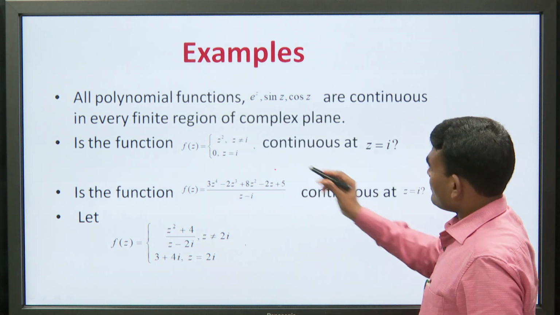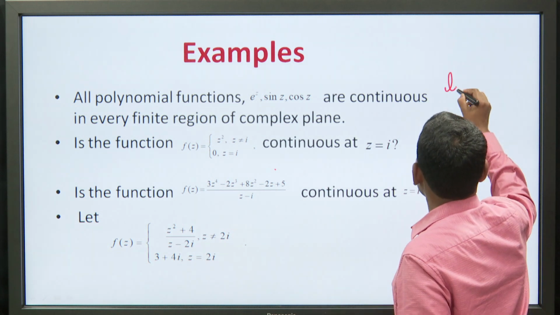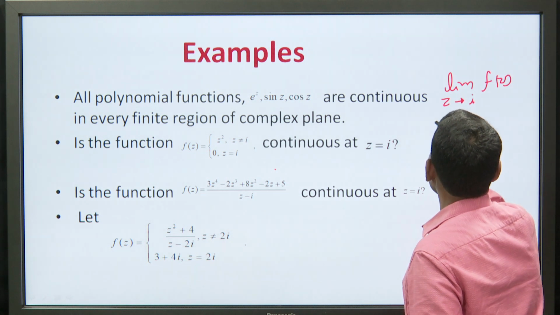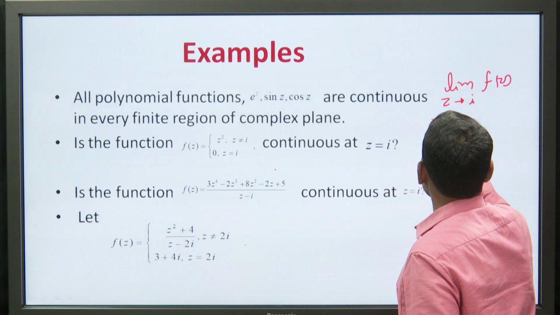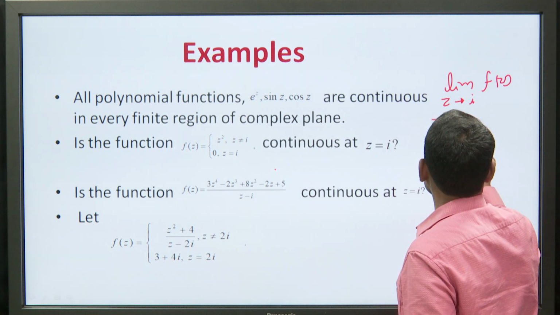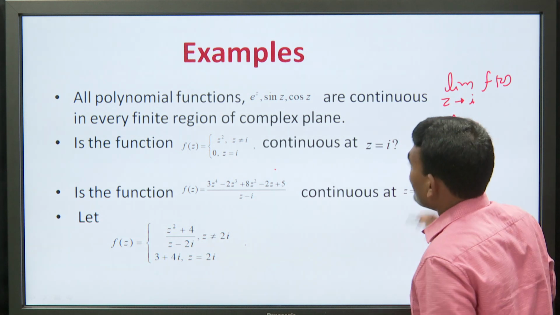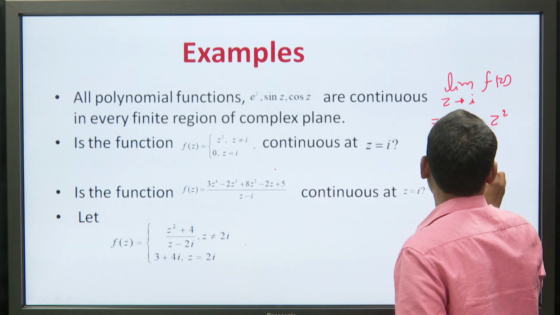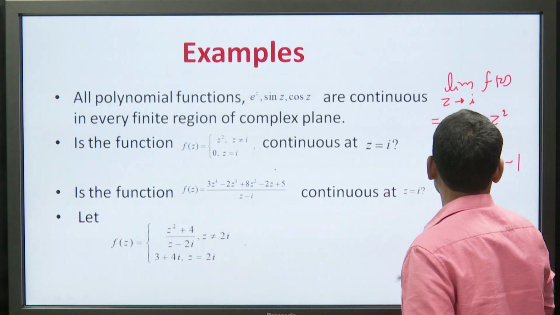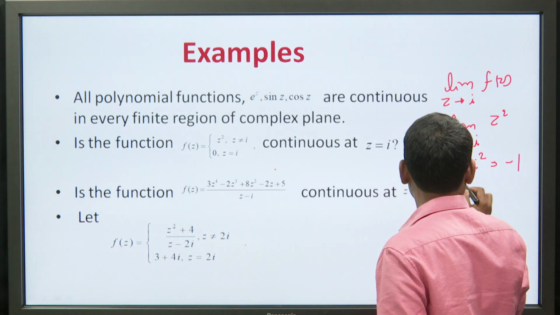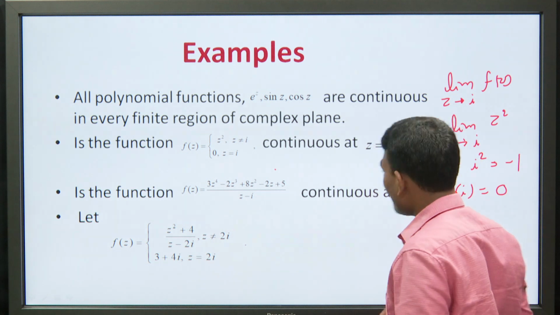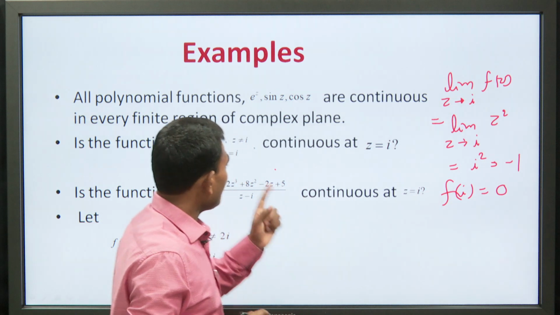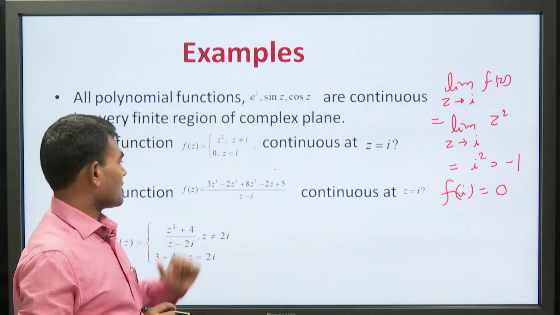Then you can find limit z tends to iota of f(z), which equals iota square, that is minus 1, but f(iota) is given as 0. Therefore f is not continuous at iota, so this function is not continuous.